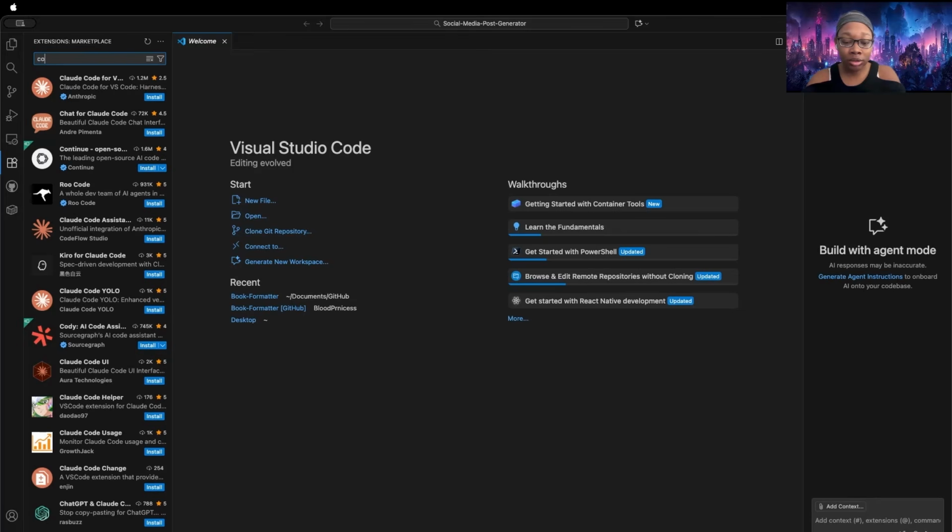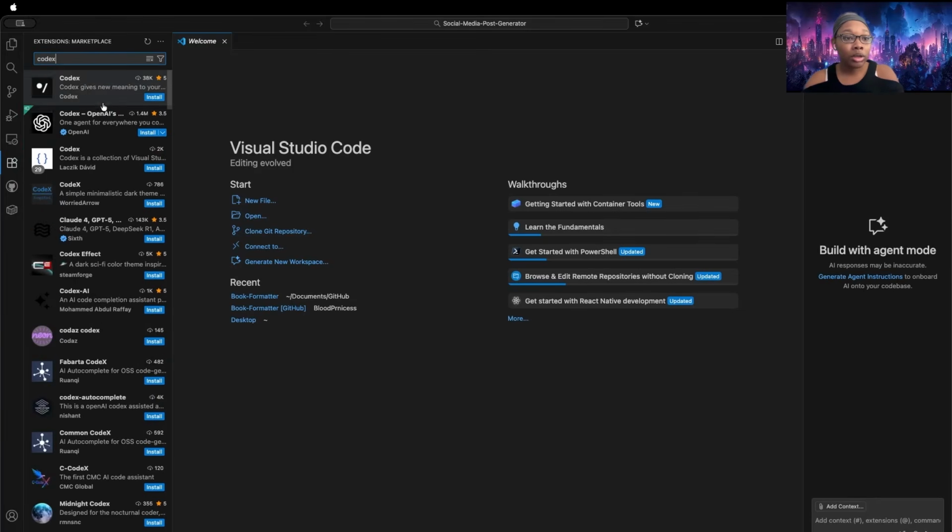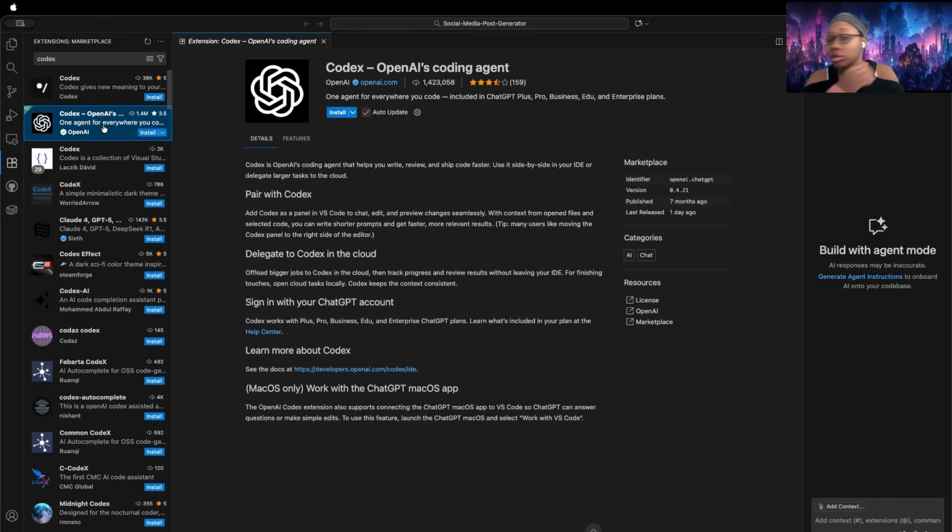And then there is Codex by OpenAI, which also will connect with your ChatGPT subscription and let you code with that instead. So if you have those, you do not need to sign up for the Copilot. You would just get the extension for whatever subscription you already have, get that set up, and you'll be good to go. Both of them interact well.